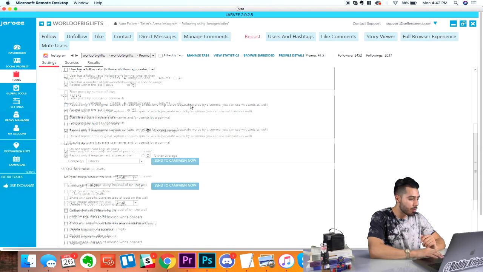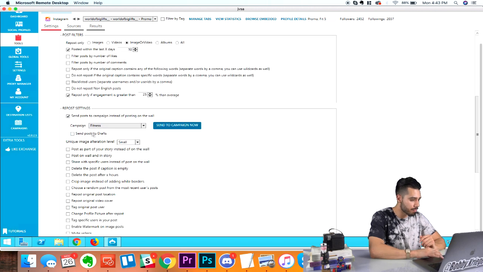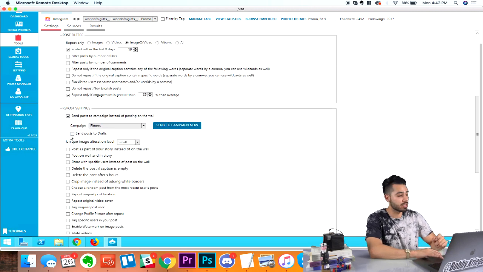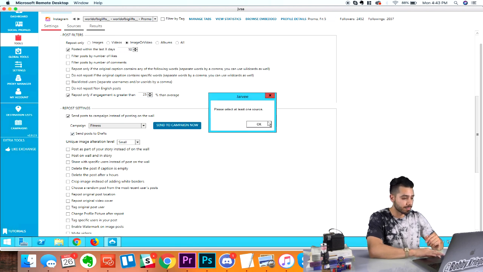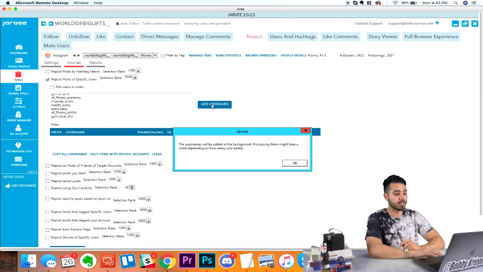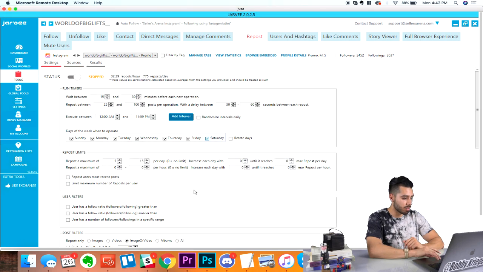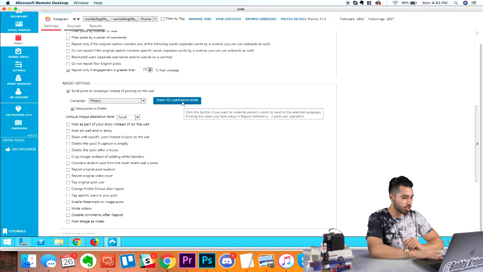So we have all of that right here. Now what we want to do is go over to send to campaign. And we want to make sure that we click this button right here, send to drafts. Because if we send straight to the campaign, it will automatically schedule them, but we want to search through them instead. So let's go over to sources again. And we want to repost of specific users. And then we want to press add usernames. So I have them right there, boom. Now let's go back over here and let's send to campaign.